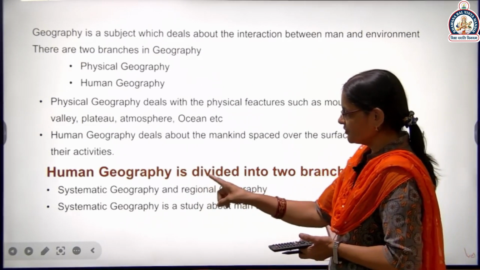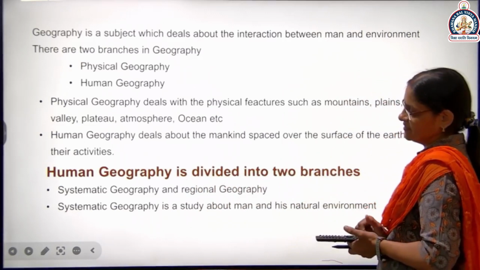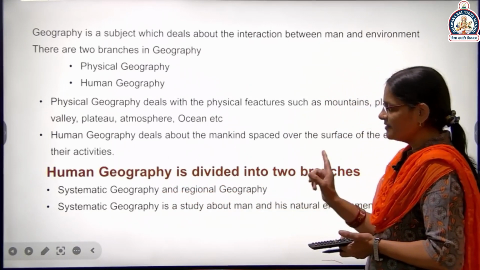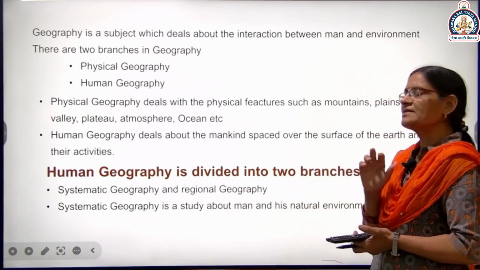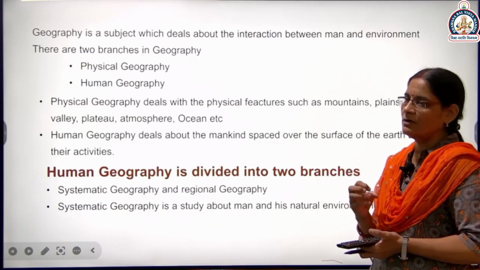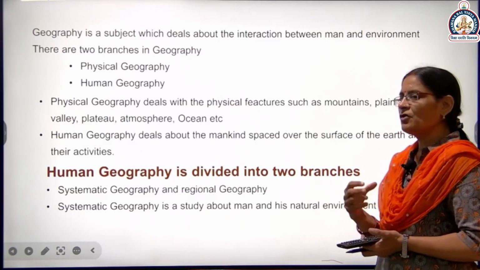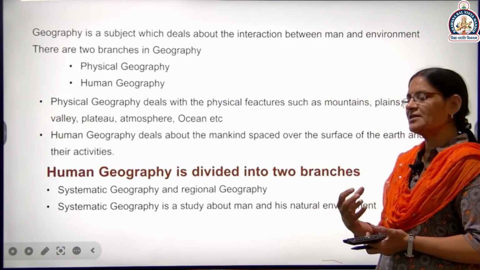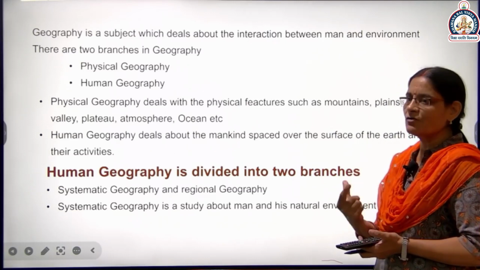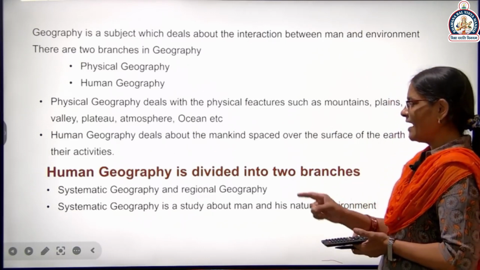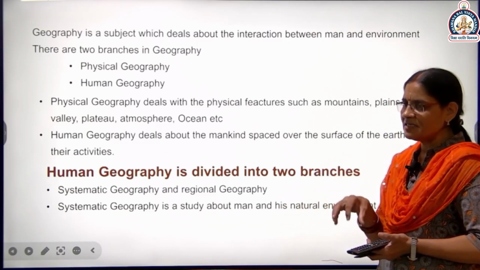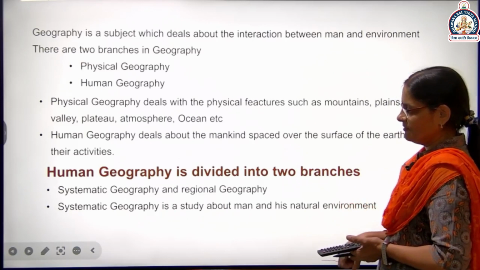Now first, human geography is divided into two branches. First is systematic geography and second is regional geography. What is systematic geography? When we study the whole, for example, we want to know a special type of vegetation, we see where in the whole world we find this type of vegetation. And in regional geography, we find the data of any one region; that is called regional geography.